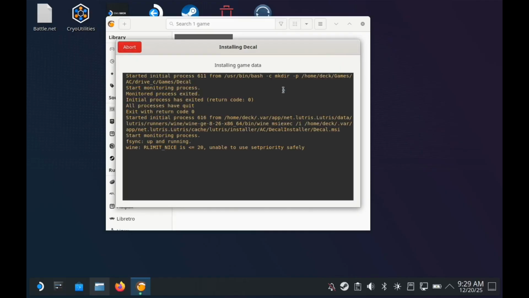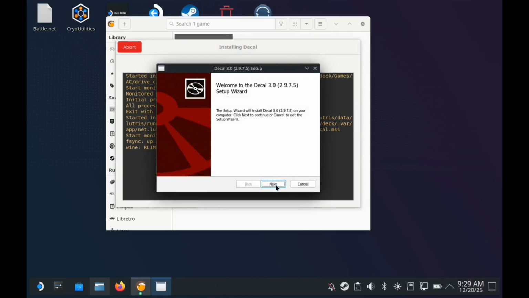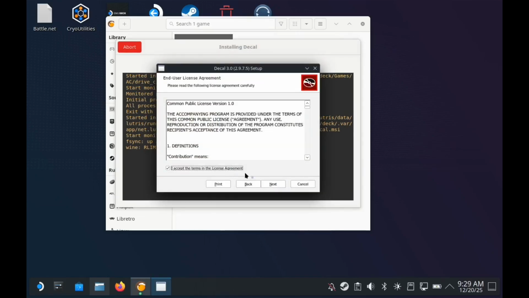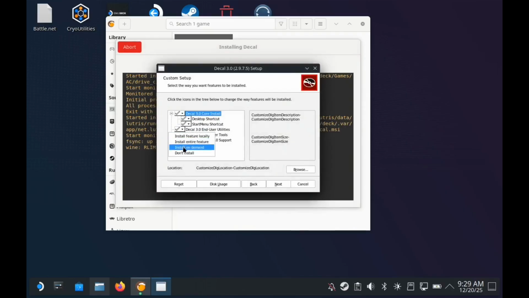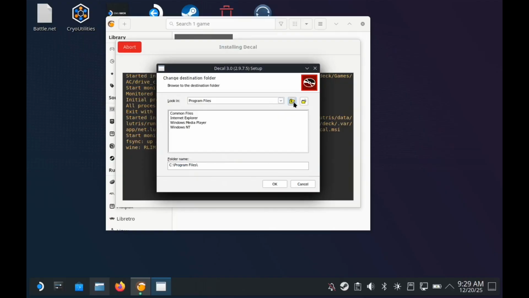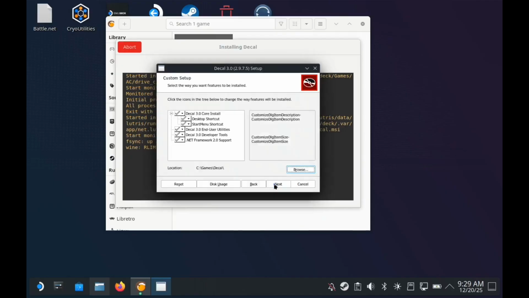Once the wizard begins, click Next, accept the agreement, click Custom, change to Install Everything, and then set the installation path. Again, we want to make sure that everything is in the expected location for the files to function correctly. This is C:\games\decal.